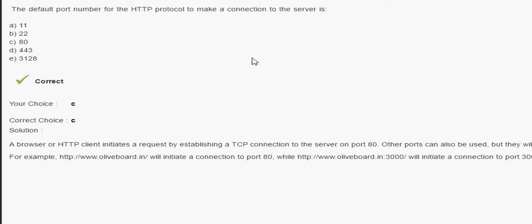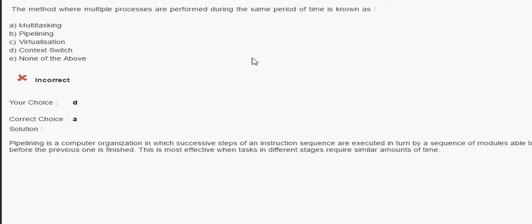Okay, we will move to the same question again with another term. The next question: the method where multiple processes are performed during the same period of time is known as multitasking. We are not talking about the multi-processing operating system. As we are talking right now, multiple processes are performed during the same period of time.